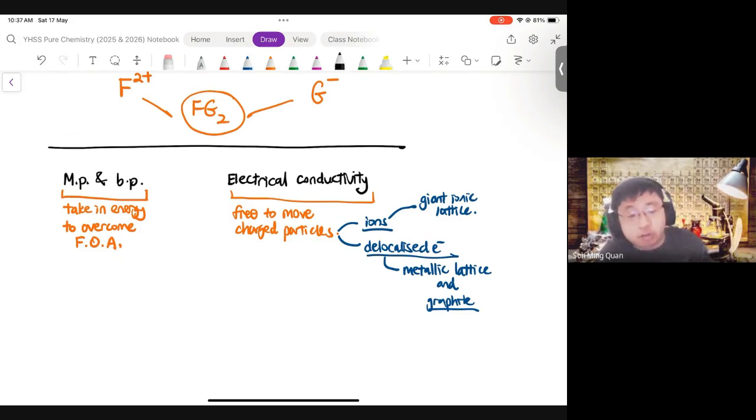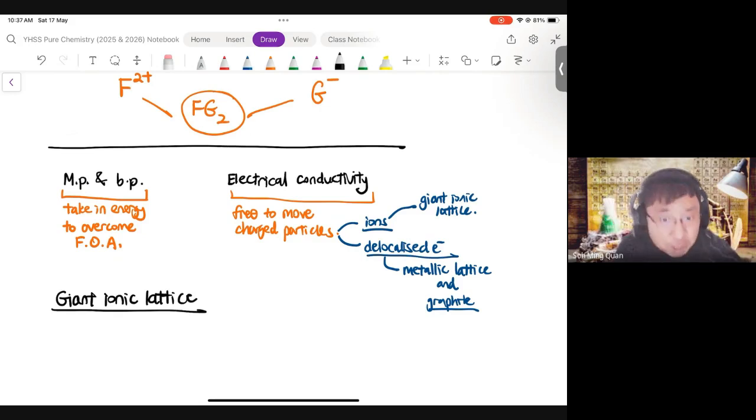So now we go, of course, to the giant ionic lattice. Specifically, I'm not talking about delocalized electrons. Delocalized electrons are not for giant ionic lattice. Delocalized electrons are for graphite and metallic lattice. Separate understanding.